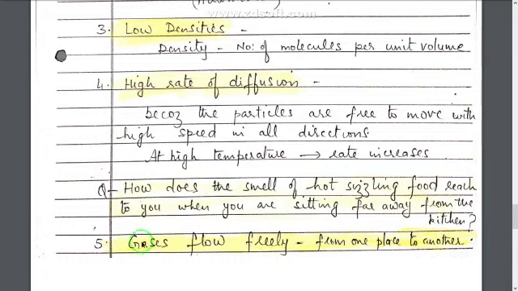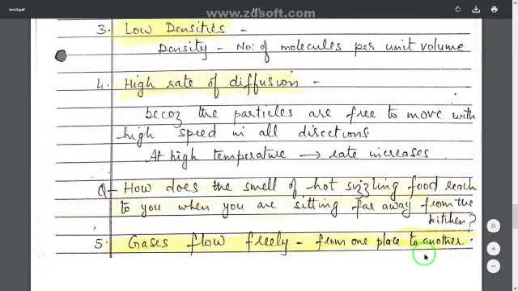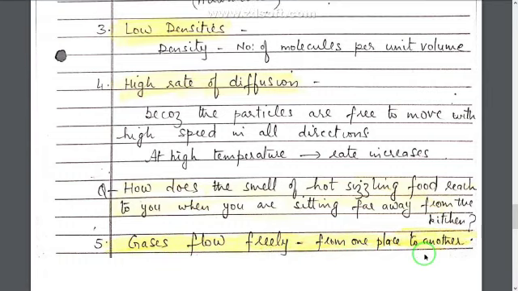Fifth point is gases flow freely, meaning the particles are free to move from one place to another, because again the particles are free, they don't have intermolecular forces or have negligible forces, and they have large gaps between them. So these are all the characteristics and properties of solids, liquids and gases.